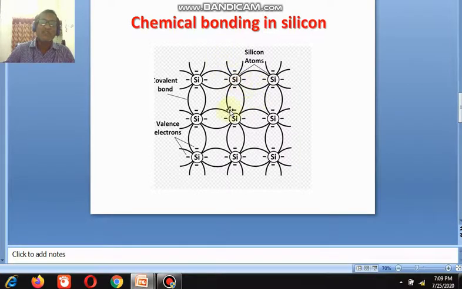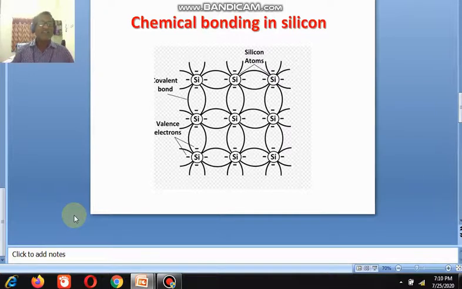When they are sharing, holes or vacancies are created, therefore the number of holes and electrons is the same in the case of either silicon or germanium, because silicon and germanium are treated as pure semiconductors.